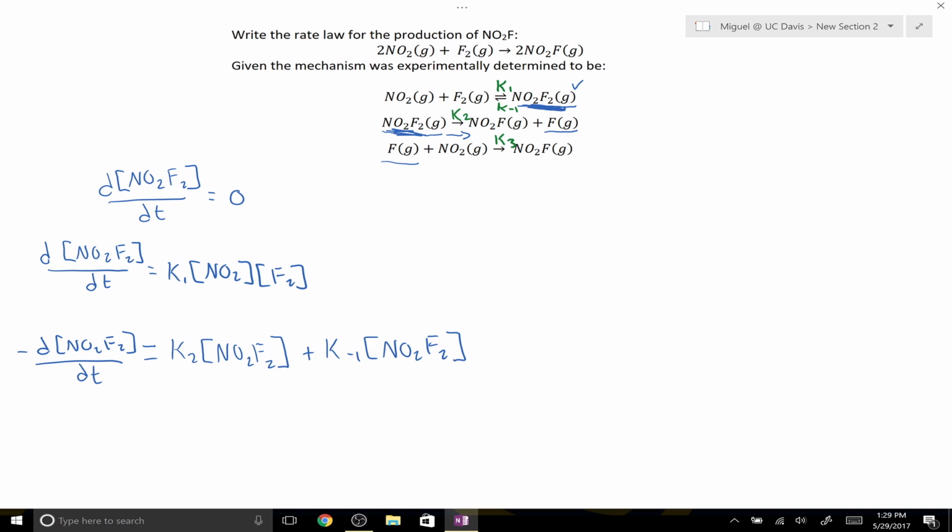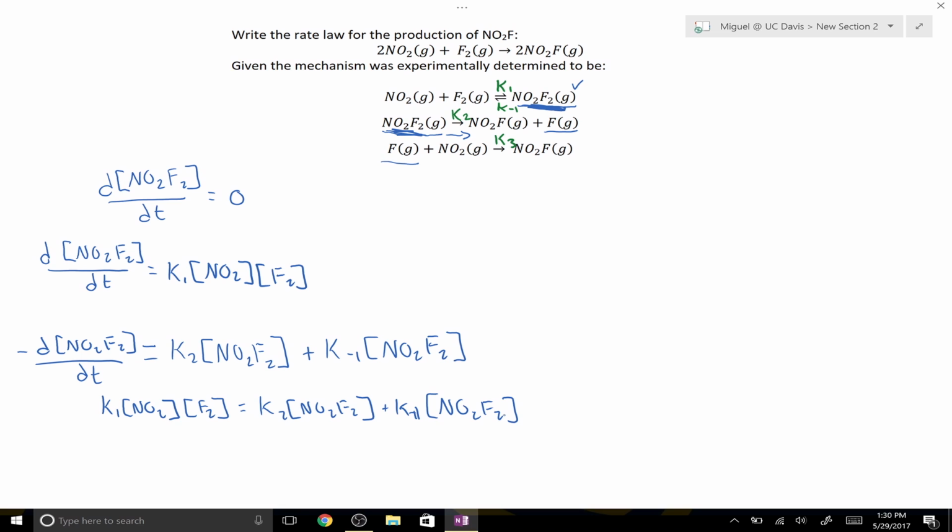So now that we know the rate of formation and the rate of consumption, we can apply the approximation. Because we know the concentration is staying constant, the rate of production and the rate of consumption are equal. So that would give us k1 times NO2 times F2 is equal to k2 times NO2F2 plus k negative 1 times NO2F2.